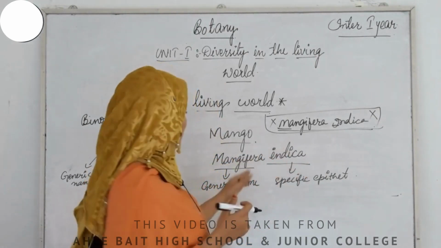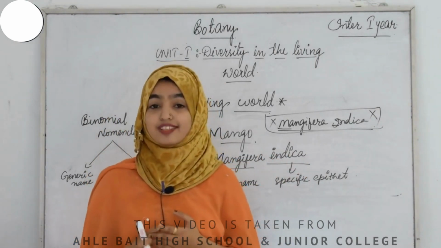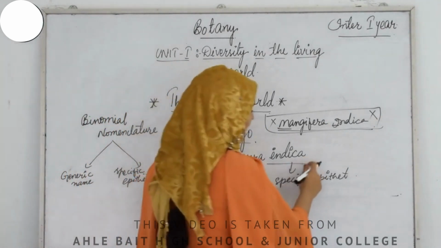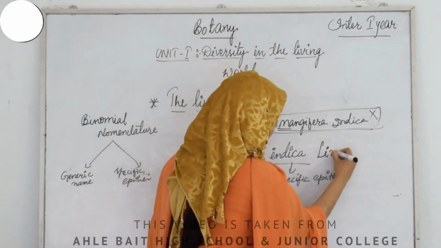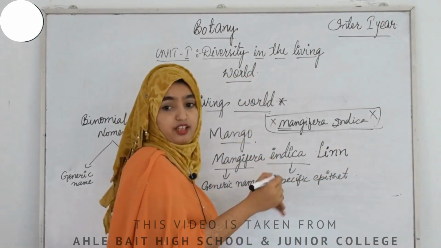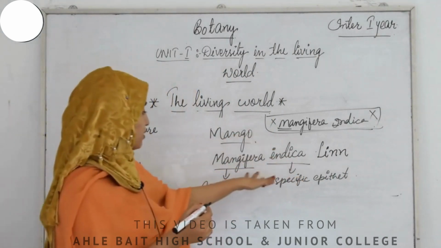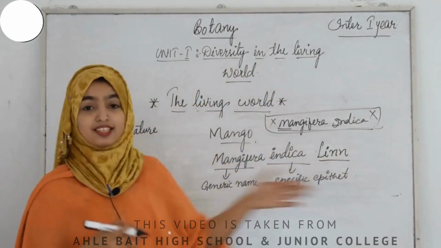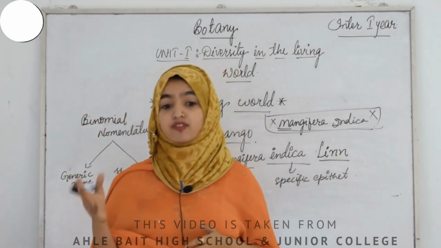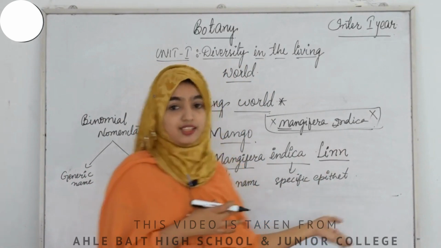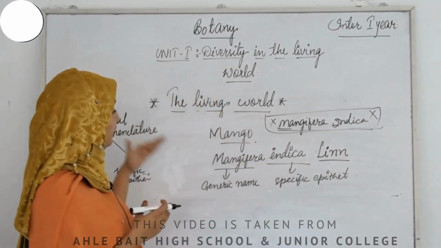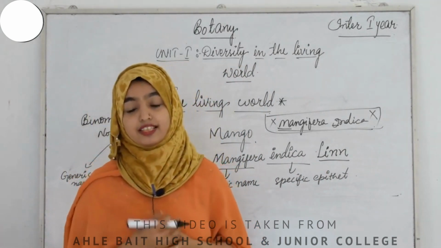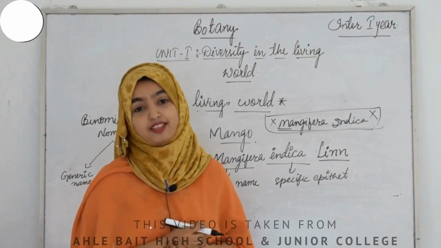For example, Mangifera indica was first studied by Carolus Linnaeus, so we add his name in abbreviated form like this, Linn. It indicates that this species was first described by Linnaeus. This is the way you name living organisms based on the universal rules of binomial nomenclature.